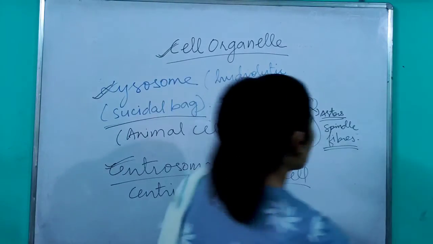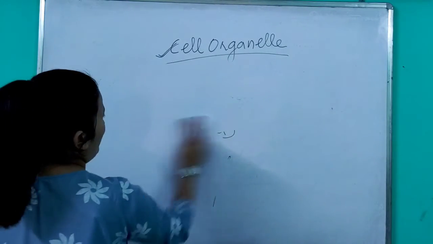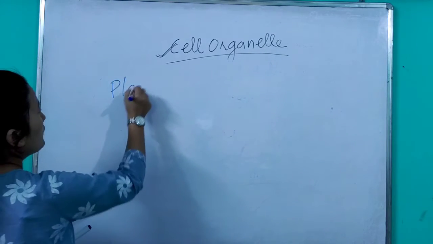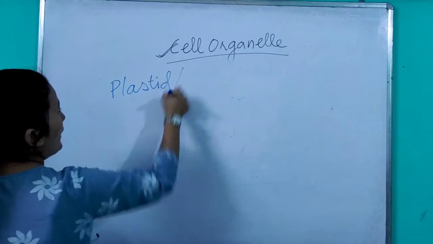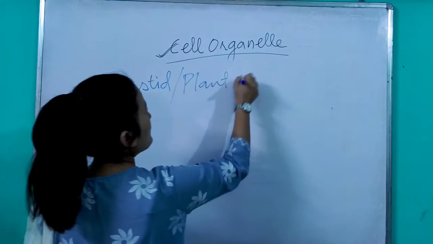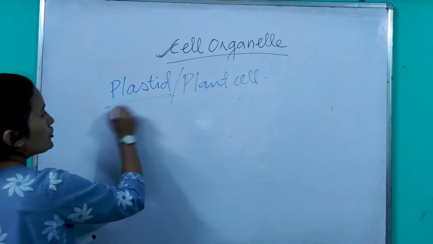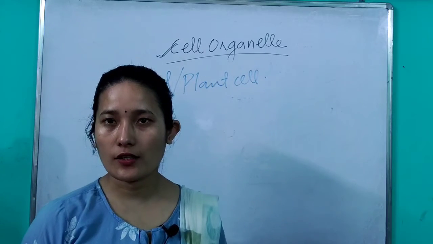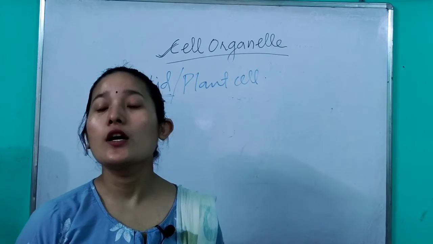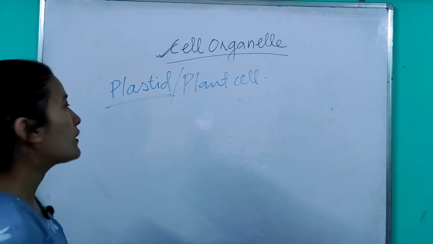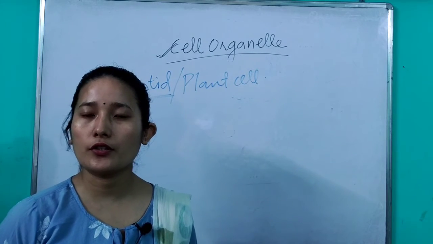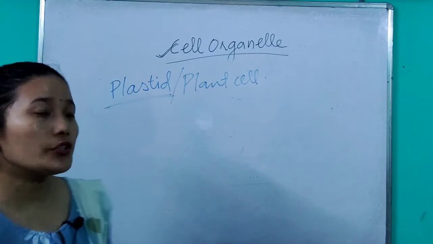Okay, now the next cell organelle is your plastid. Now this plastid is present only in plant cell. So you have this only in plant cell. What is the function of a plastid? This plastid gives color to the plants. It consists of different pigments which give a certain color to the plant. Plastids also differ depending upon the function, whether it gives color to the leaf or the flower or the fruit. It can be of different types.